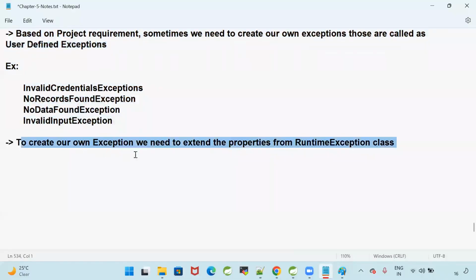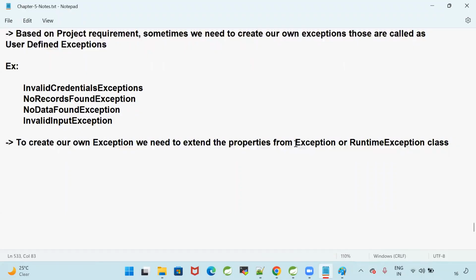To create our own exceptions, we need to extend the properties from the Exception class. We need to extend from Exception or RuntimeException class. Anything is fine. Either you can extend from Exception or you can extend from RuntimeException. RuntimeException is already extending from Exception. All right. To create our own exception, we need to extend the properties from Exception or RuntimeException.